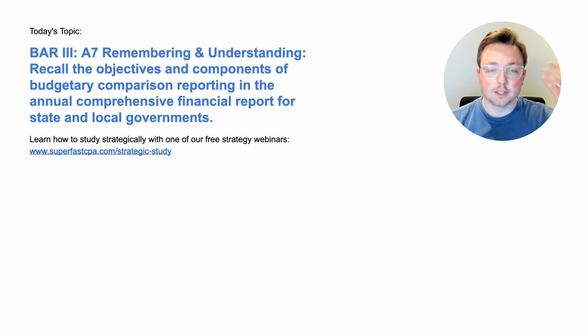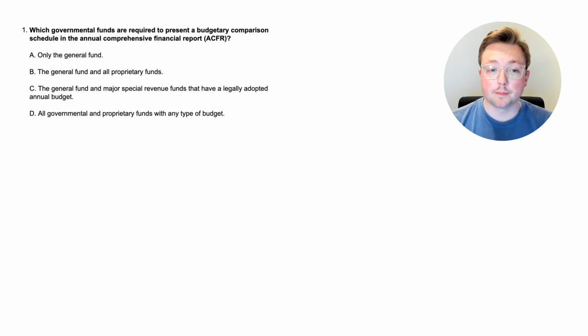So with that, let's dive straight into the questions. Okay, here we are at question 1. Which governmental funds are required to present a budgetary comparison schedule in the Annual Comprehensive Financial Report, or the ACFR? Is it just the general fund? Is it the general fund and all proprietary funds? Is it the general fund and major special revenue funds that have a legally adopted annual budget? Or is it all governmental and proprietary funds with any type of budget?